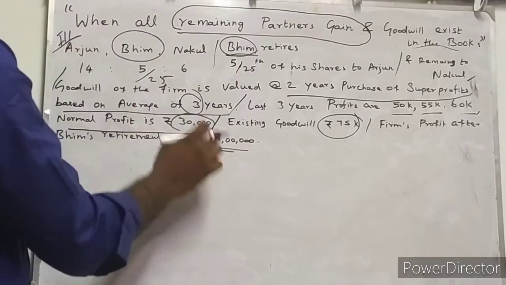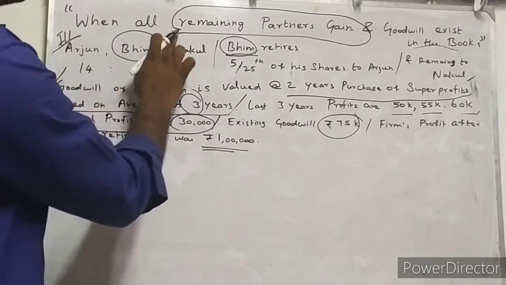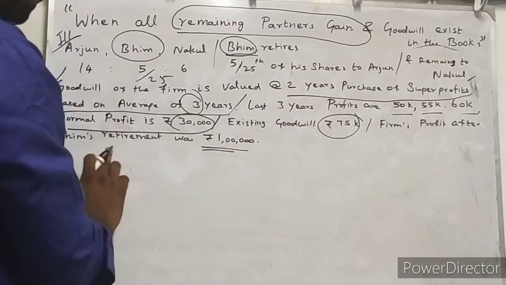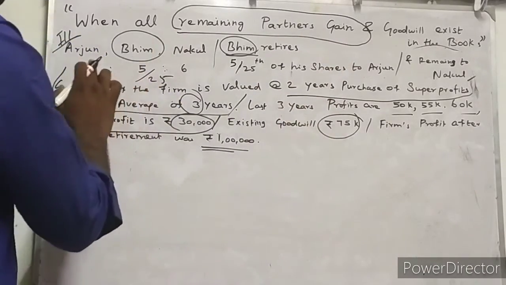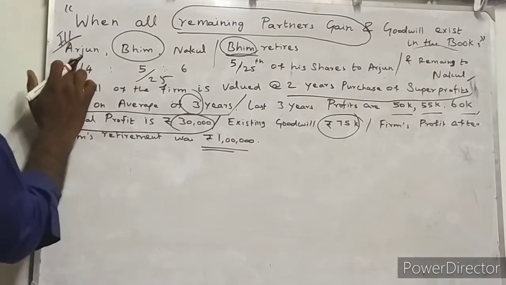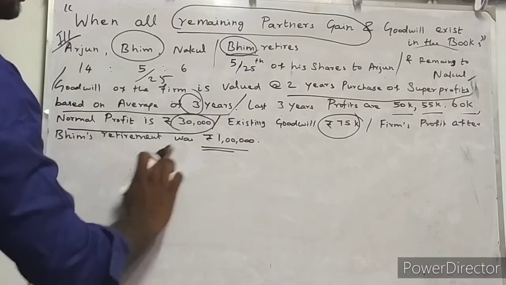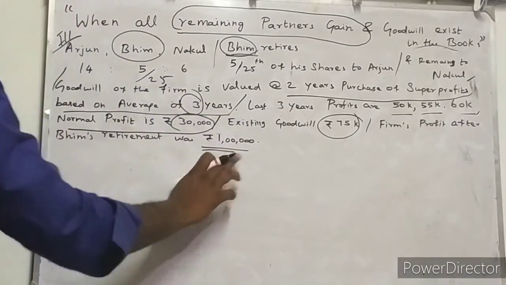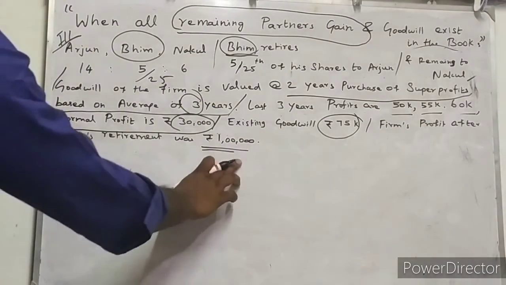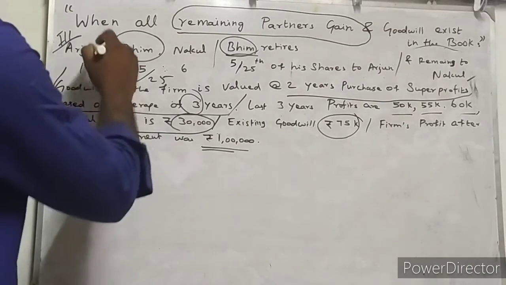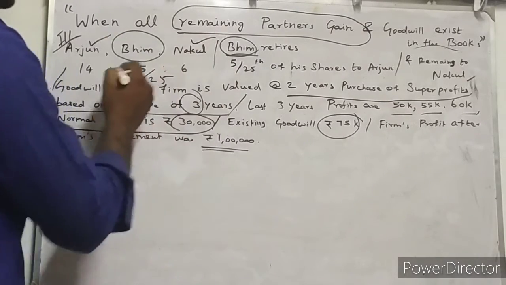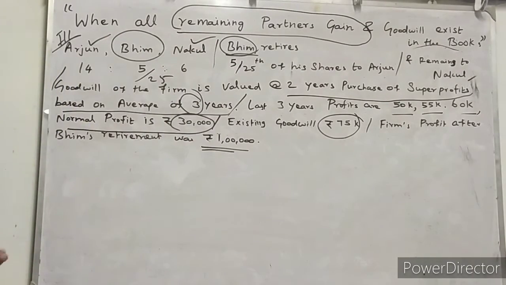So here the condition is when all remaining partners gain. After the retirement of Bhim, the continuing partners are Arjun and Nakul. So after retirement, the profit of the firm is 1 lakh rupees, and this is going to be shared by partners Arjun and Nakul, not Bhim, because after Bhim's retirement, Bhim has gone out of the firm.